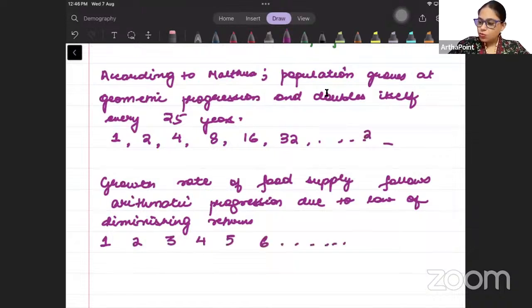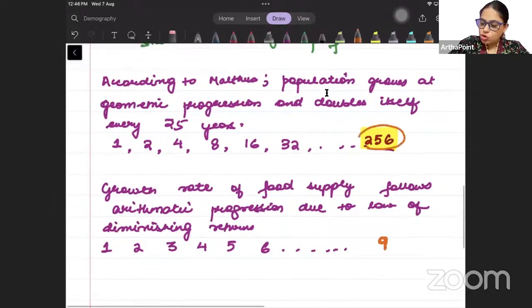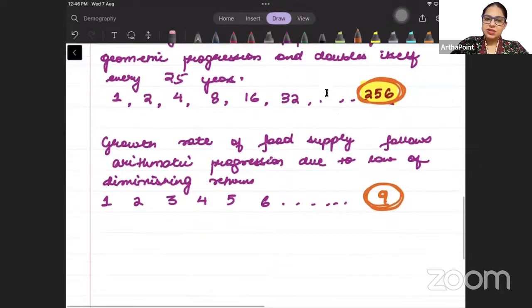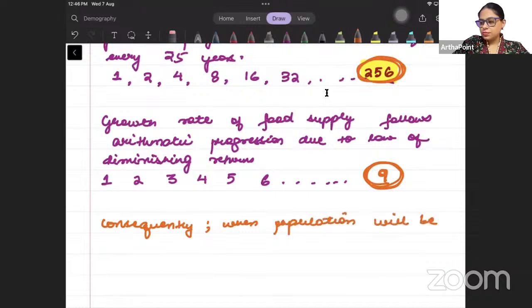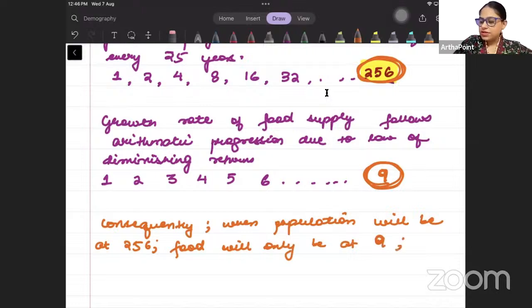So suppose here you have 256. This is at the 9th position, and at the 9th position here there will be 9. So you see population has grown so much, but food has not grown so much. So please write down that consequently, when population will be at 256, food will only be at 9. So this creates an imbalance.